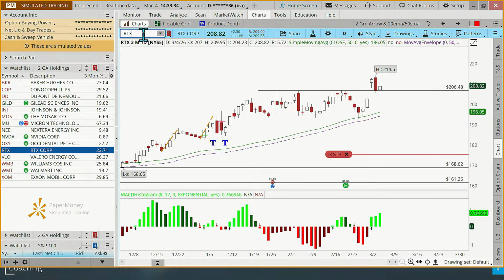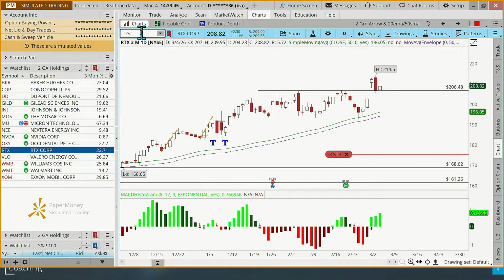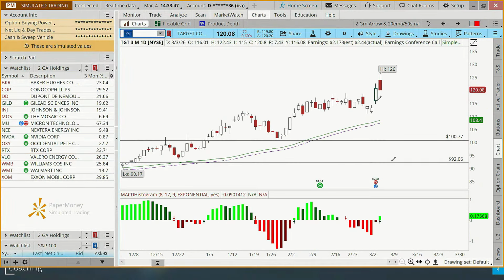Or we don't have this one, Target, when I was looking through. So Alexander, part of your answer is I looked through the S&P 100 stocks and came across Target. And I thought to myself, well, Target has a rising moving average. MACD just turned green today. So guess what? That's a valid buy signal on Target. And I don't have Target in here. So the other ones we have already. So I'm going to go ahead and trade this one.